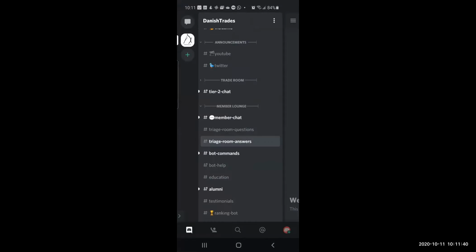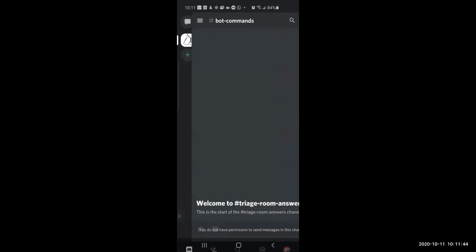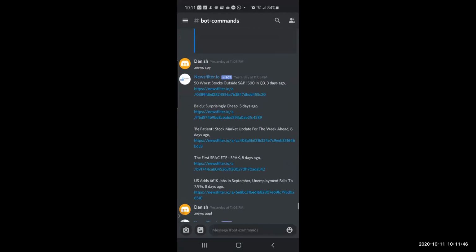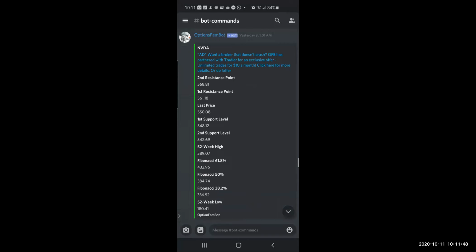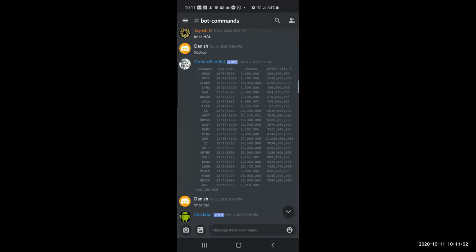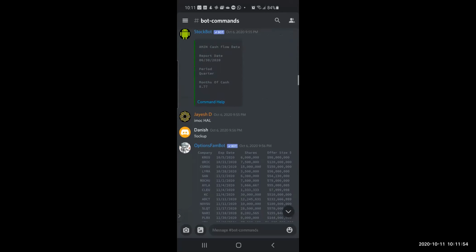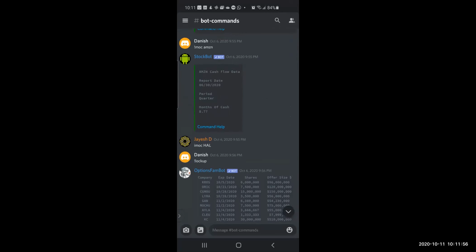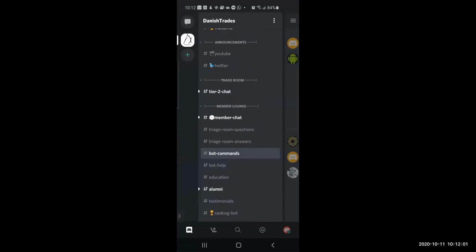You post a question over there, you get an answer over here. Then bot commands. And these are some really cool bots which talk to you with all the pre-configured information. It's automatic. You can just give commands, and where will you find the commands? You will find the commands in the next room. That's bot help.